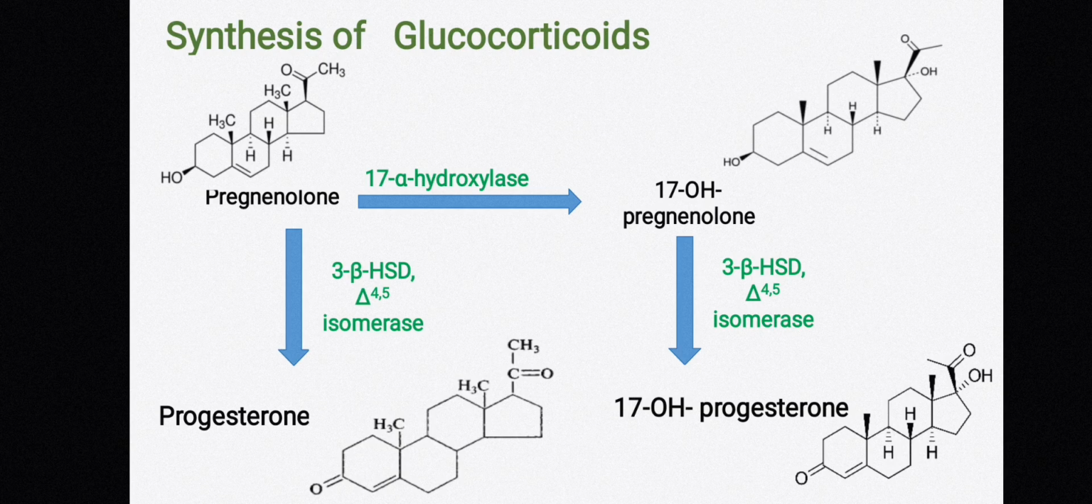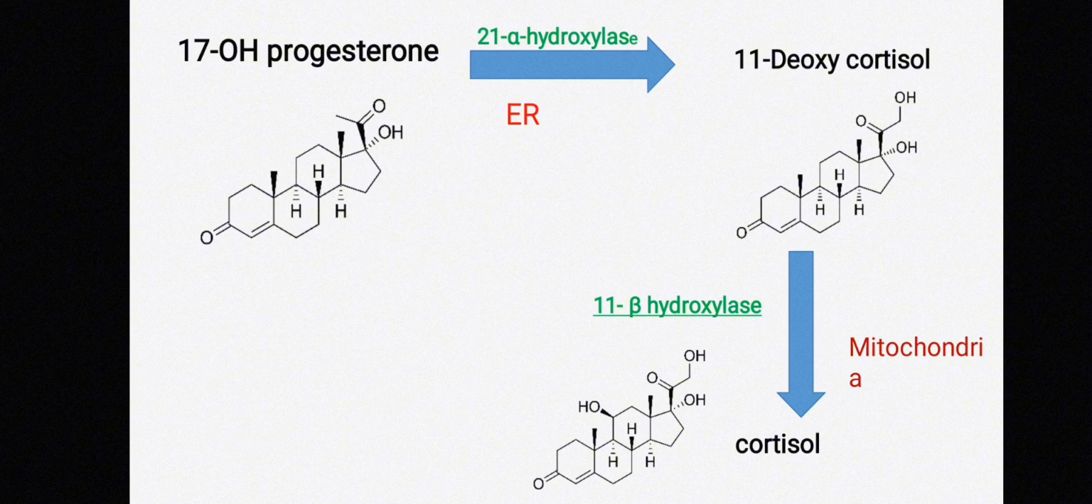Now the 17 hydroxyprogesterone moves from mitochondria to the endoplasmic reticulum. Why does it move from mitochondria to endoplasmic reticulum? Because the 21 alpha hydroxylase enzyme is present in endoplasmic reticulum. For further conversion, the 17 hydroxyprogesterone moves into the endoplasmic reticulum and is acted upon by the enzyme 21 alpha hydroxylase and it forms